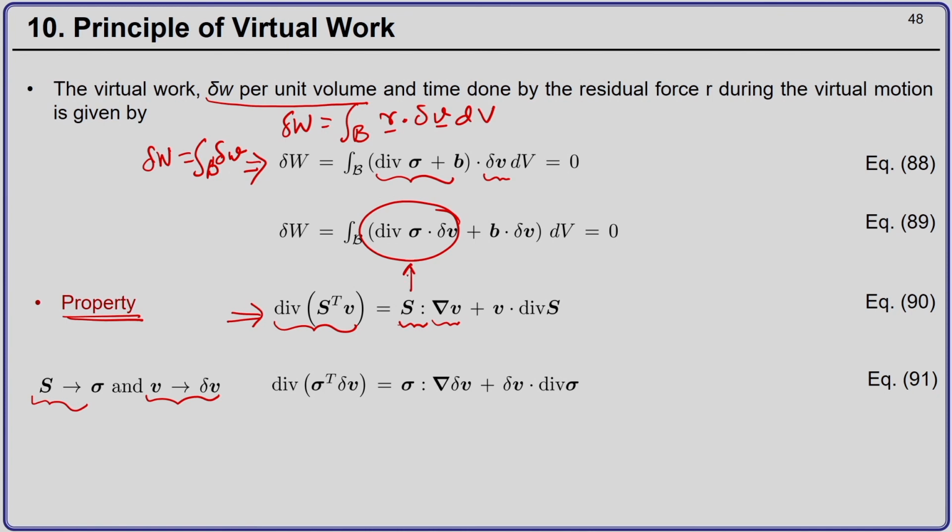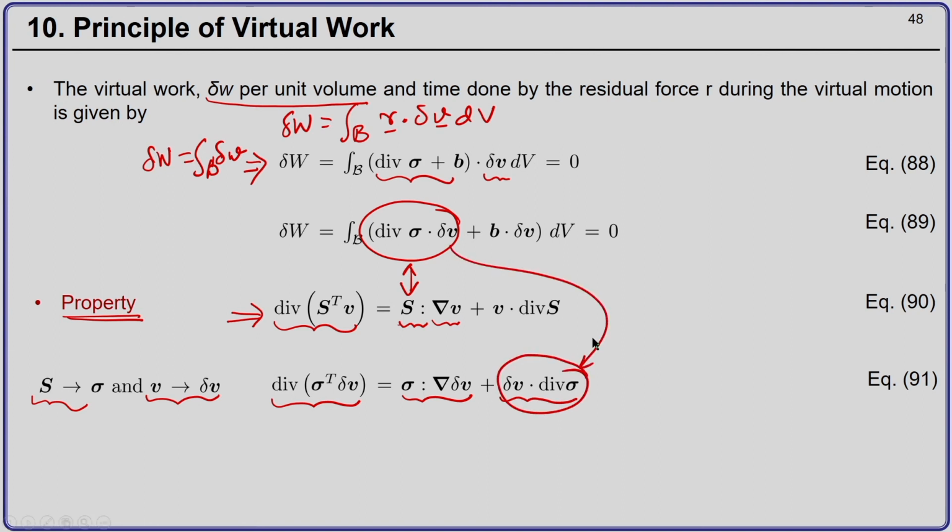If I compare these two expressions, divergence of sigma transpose del v will be sigma contracted with gradient of virtual velocities plus the virtual velocity dotted with divergence of sigma. So, I can get this relation.